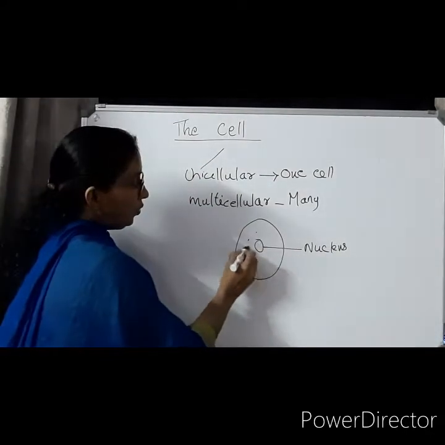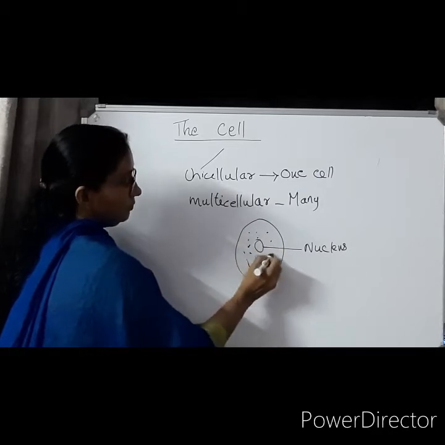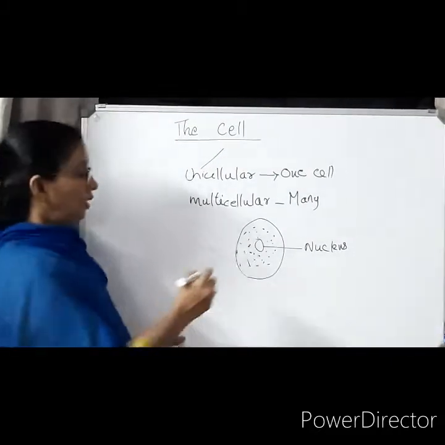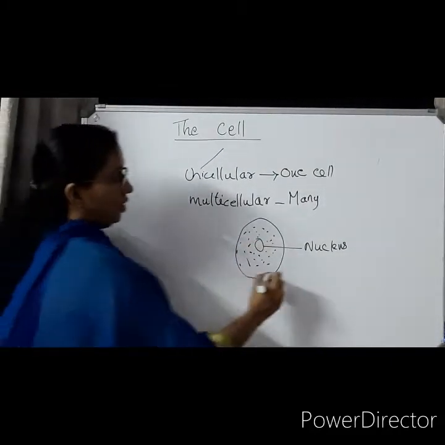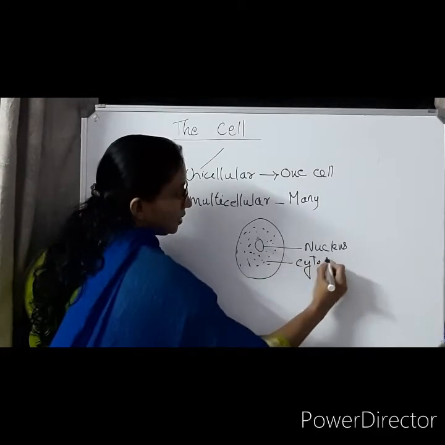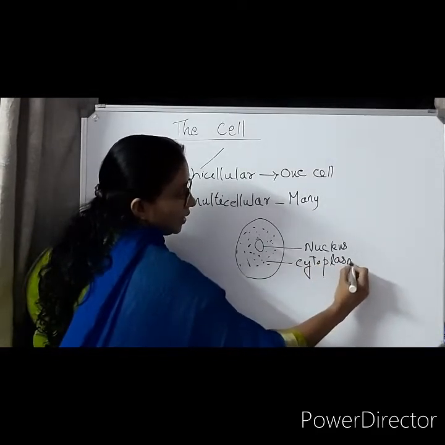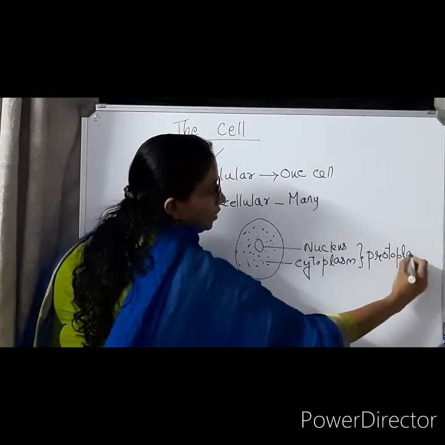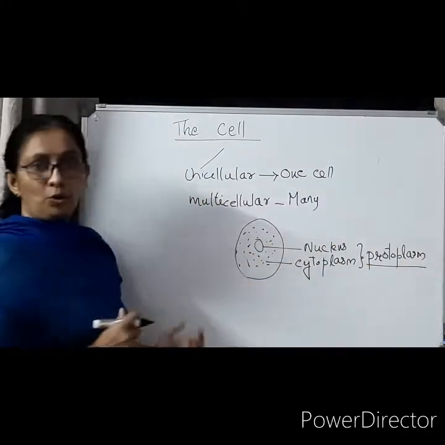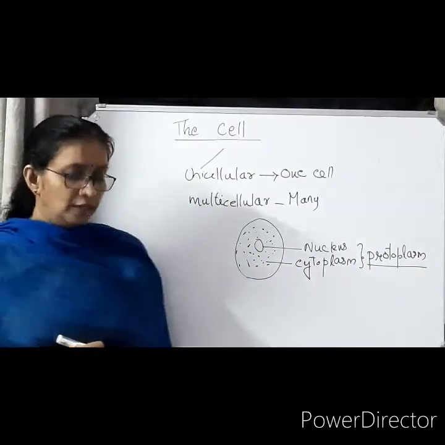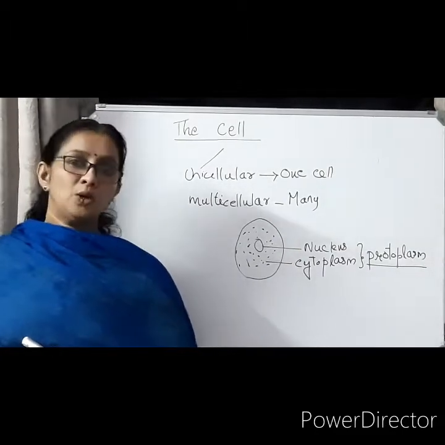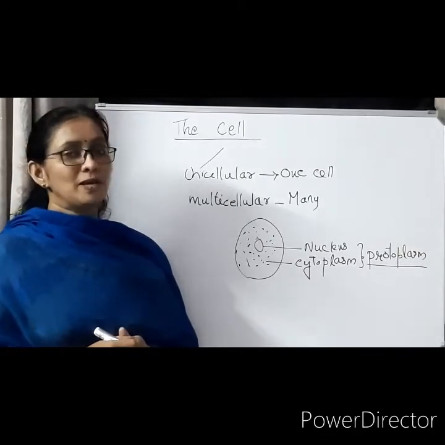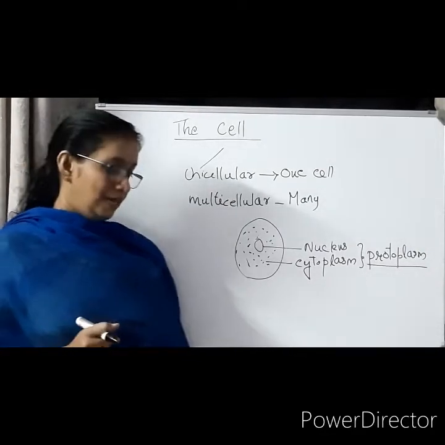Surrounding the nucleus there is cytoplasm. Inside the cytoplasm there are many organelles present. The nucleus and the cytoplasm together are known as protoplasm. That is a new word for you. What is meant by protoplasm? The nucleus and the cytoplasm together are known as protoplasm, and protoplasm is the living content of the cell.